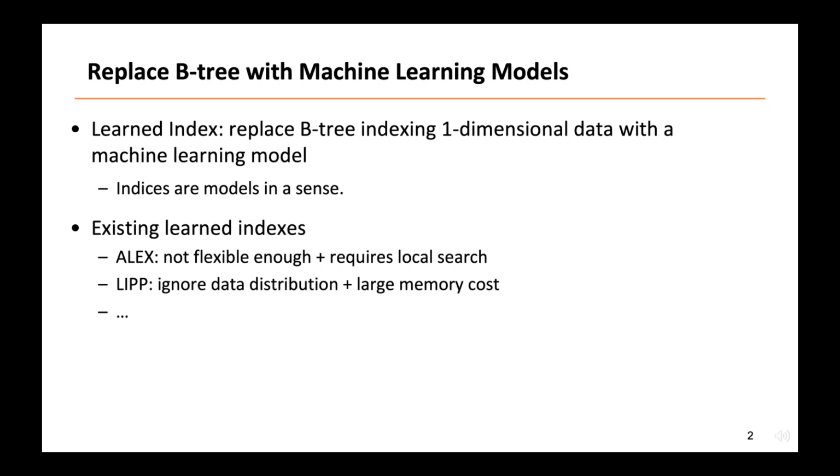However, existing state-of-the-art learning indexes still have some drawbacks. For example, the number of ALEX fanouts is relatively static. Also, the models in ALEX leaf nodes don't guarantee accurate predictions. Thus, extra local search is needed. The design of LIPP ignores the data distribution and often results in long traversal paths. In addition, it consumes much memory.